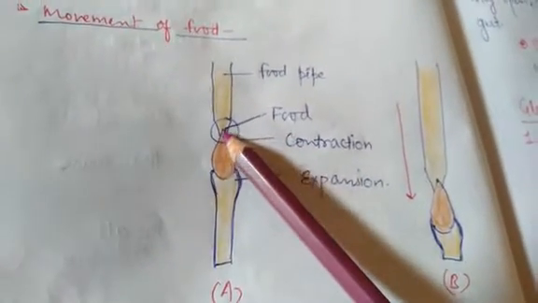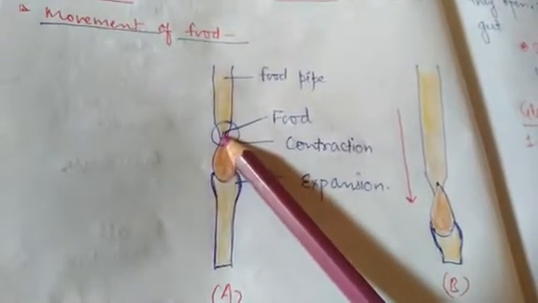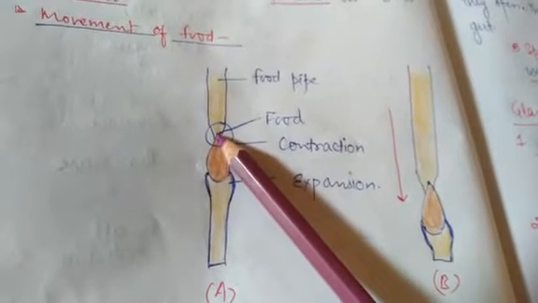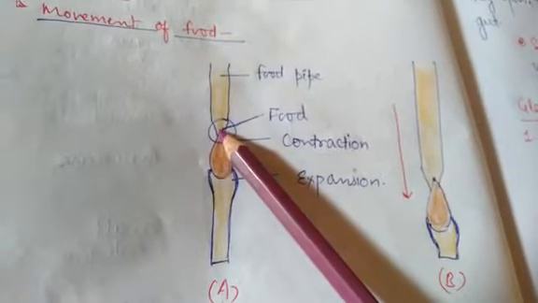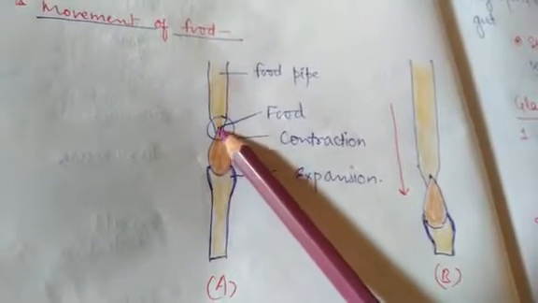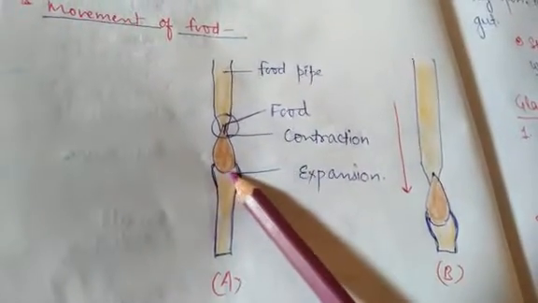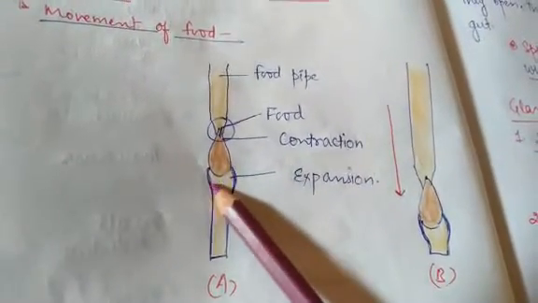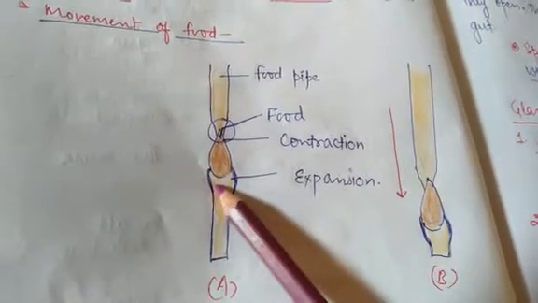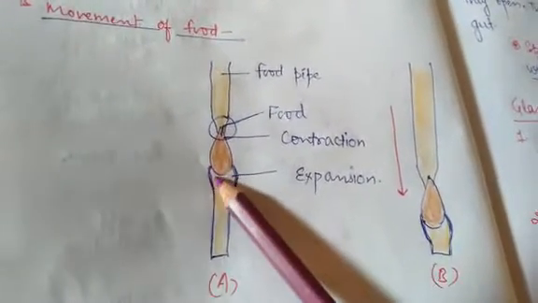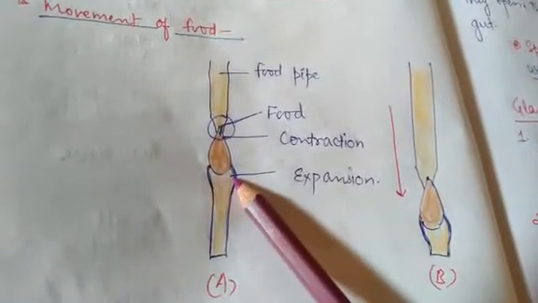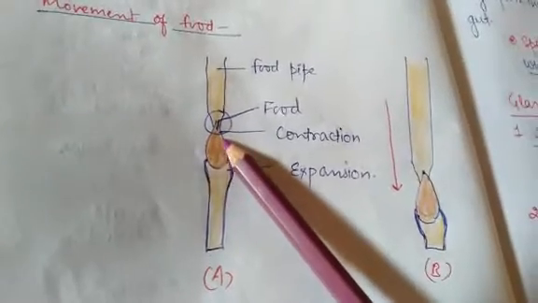In the anterior portion here, the contraction is going to take place. Look at the width of this particular food pipe. And in the next point, the expansion of the food pipe is going to take place. So this particular portion is going to expand, and the food will go downside.